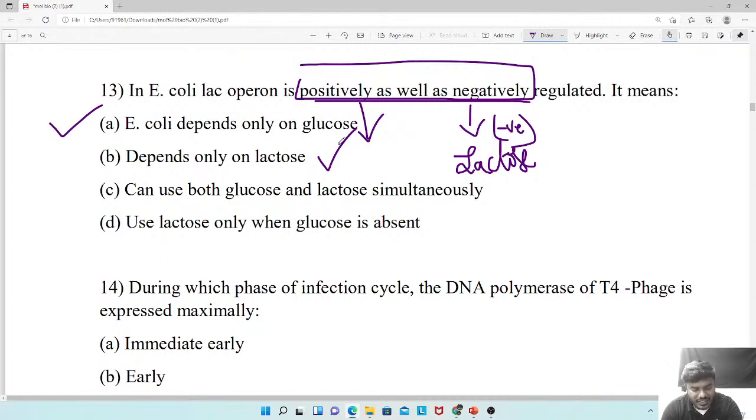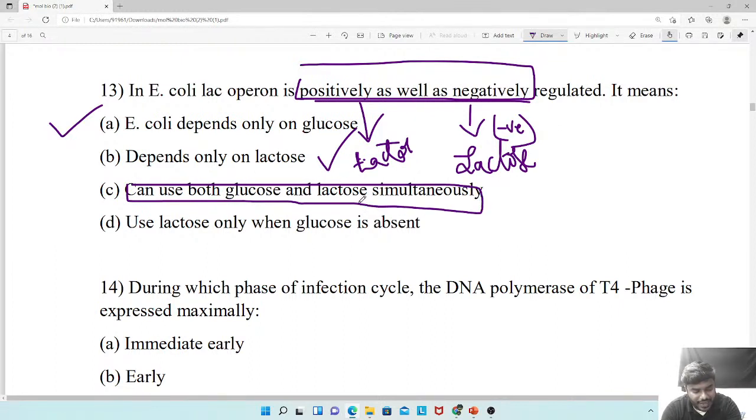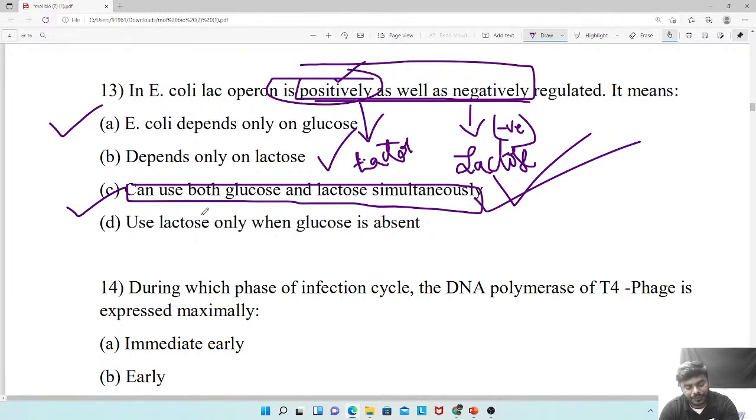First the bacteria starts using the glucose. Once the glucose source is over, then they will come to lactose. Which means that it can use both glucose as well as lactose. If it is only negative regulation, then we can say only lactose. When there is a presence of glucose, then the positive regulation can be mediated. Hence the correct answer will be C.